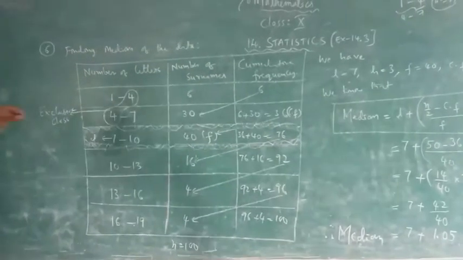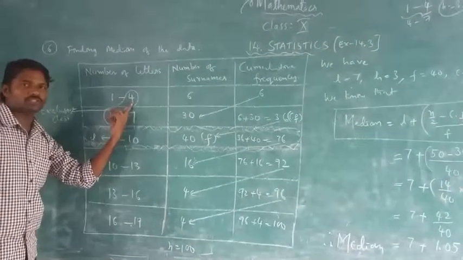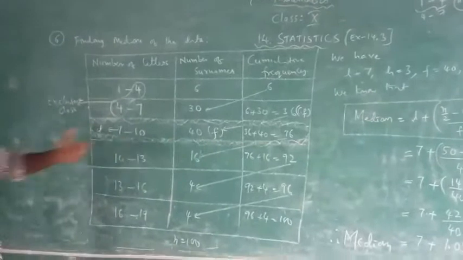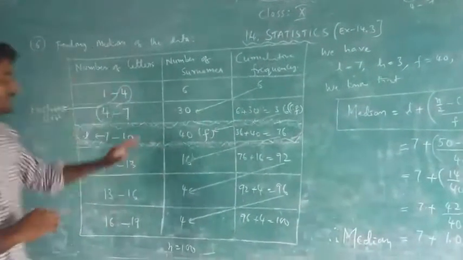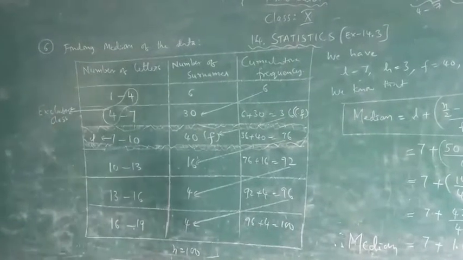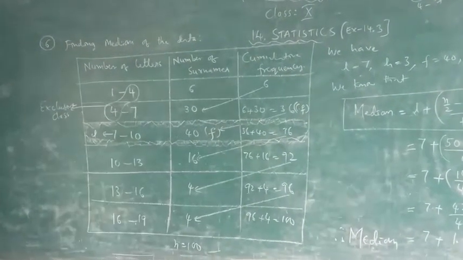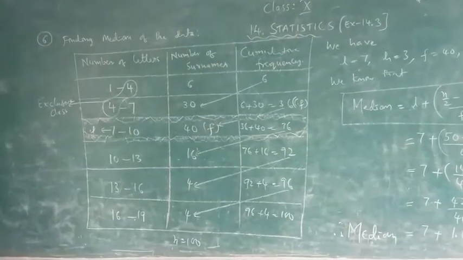Once again, look at the board. Here, it is an exclusive class, so it won't change. Everything will be the same. If I have taken more than CF, the CF value is 6. So put all the values in the formula and do the division. You get 1.05. The last answer is 8.05.